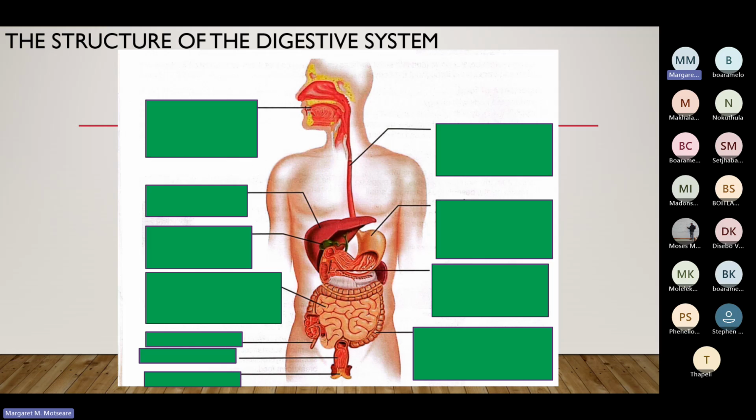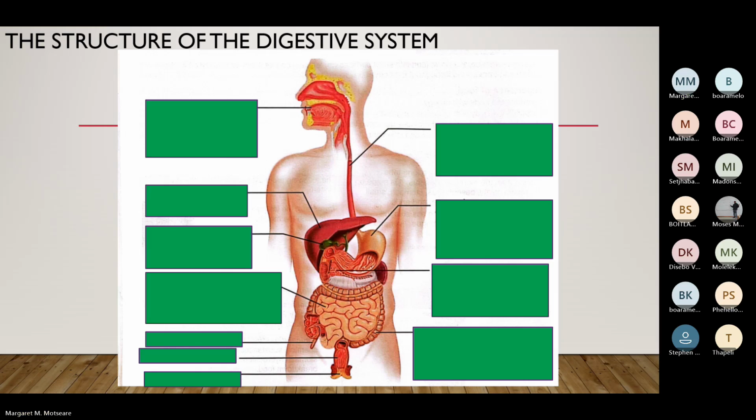And then in the small intestines is where digestive juices secreted by the walls of the small intestines digest chyme into molecules which are then absorbed into the blood. It means further absorption of food happens inside the small intestines. Most of absorption takes place here, where water is absorbed, nutrients are absorbed, minerals are absorbed. So most of the things that are needed by the body are absorbed inside the small intestines.